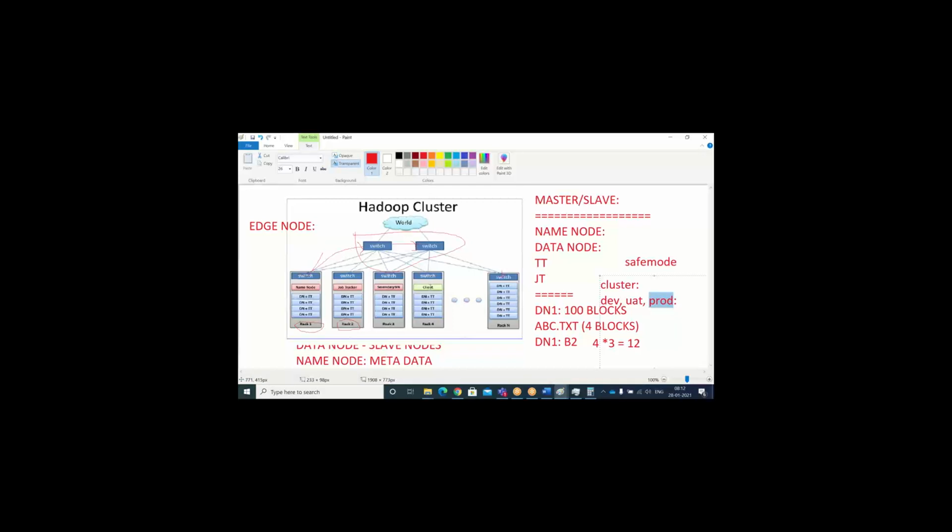If something happens to your name node, then only these things will happen. But in real time, in my five-plus years of big data experience, I never faced a name node going down in production. In development and UAT it happens very regularly, but in production it will not happen like that.